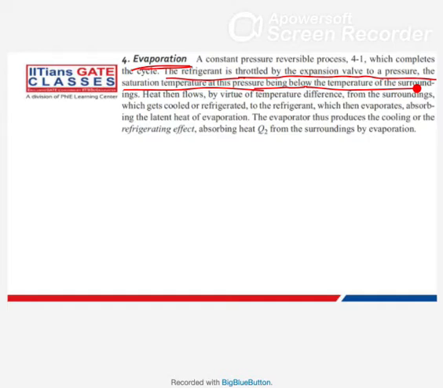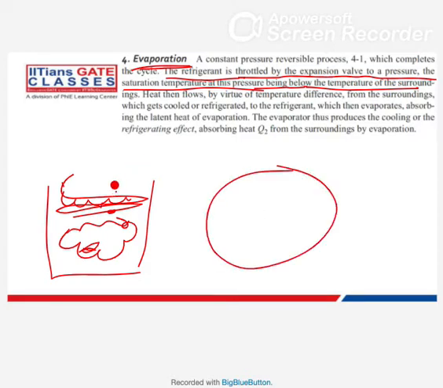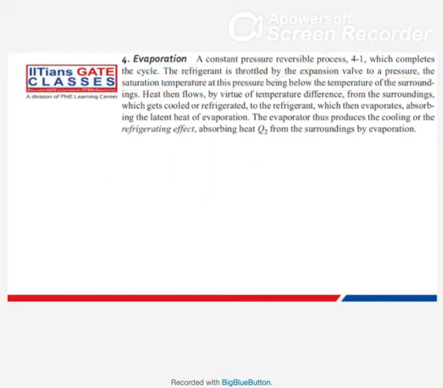One surrounding is outside, but the second surrounding is inside the refrigerator. Inside the refrigerator, that is the surrounding for the inside coils. So this refrigerant temperature should be below the temperature inside the refrigerator also. And the outside surrounding is the surrounding for the condenser coil. So the refrigerant temperature should be below the temperature of the surrounding.